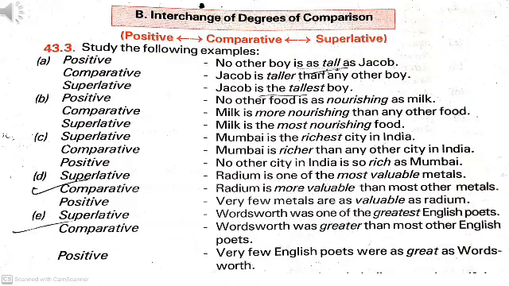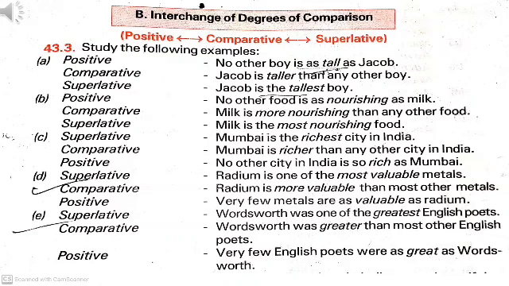Now, example C, Mumbai is the richest city in India. Here, the richest, superlative degree. Now let's change this into comparative and positive. When we will use comparative degree, we will be having sentence, Mumbai is richer than any other city in India.